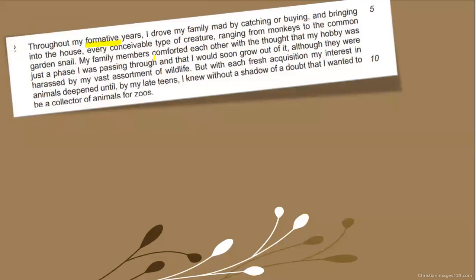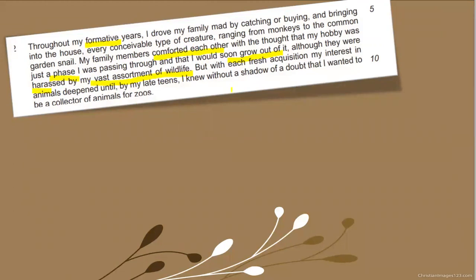My family members comforted each other. They tolerated it, thinking that it was going to be my hobby, just a phase I was passing through. That one particular phase in time, it was going to be over when he grows out of it. Although they were harassed by my vast assortment of wildlife, which means that he had a variety of different types of animals, and most of the time they didn't like it.